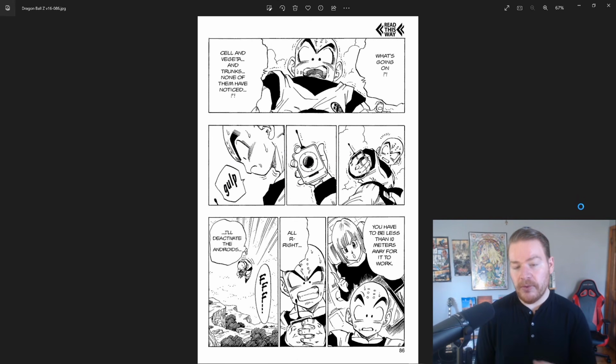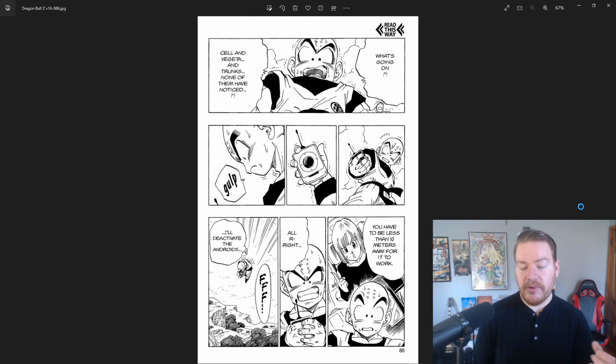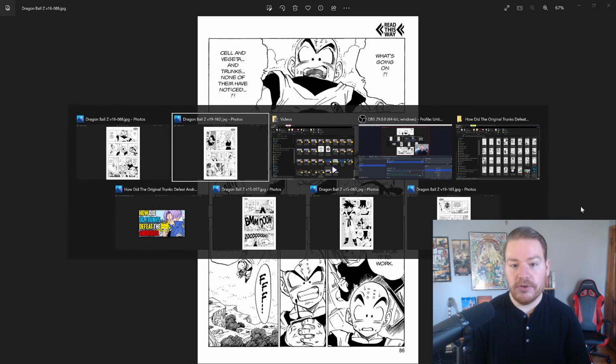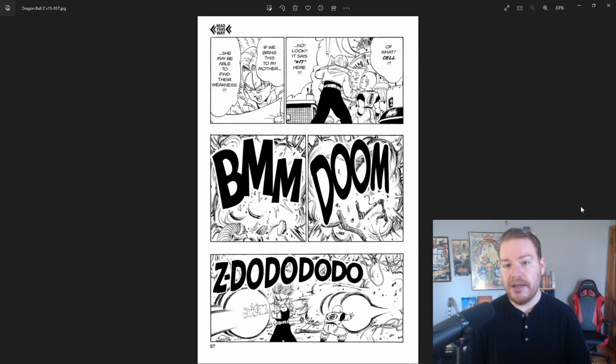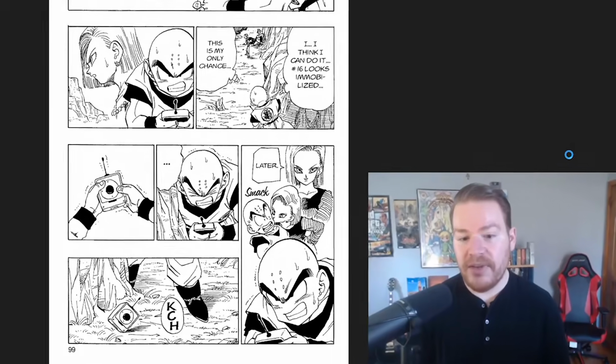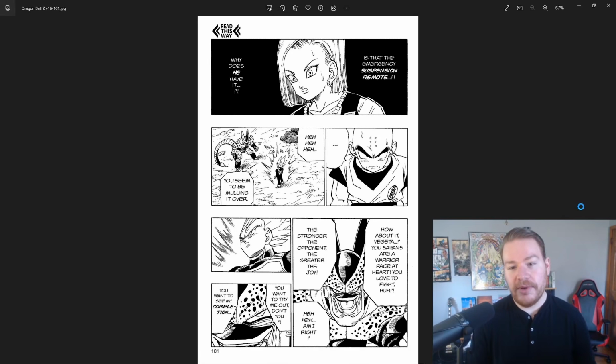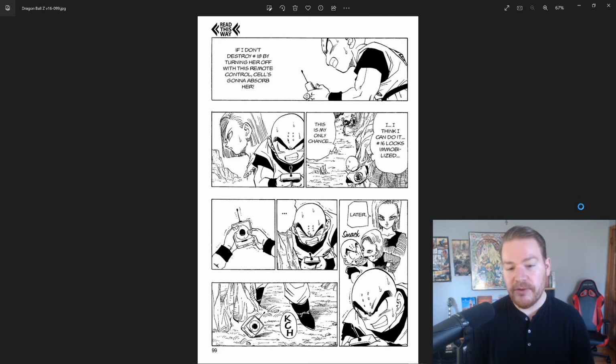This is speculated not only by fans, but also in the Daizenshu, that Trunks was able to go to Dr. Gero's laboratory, just like he did in the main timeline, find the secret bunker underneath where Cell was, and then utilize the plans he found to create another remote shutdown device, that we could see here with Krillin utilizing, and then failing to actually use against 18 because he was thinking with his other head as opposed to the one up here. And at that point, it led to, guess what? Cell absorbing her and becoming perfect because of that.